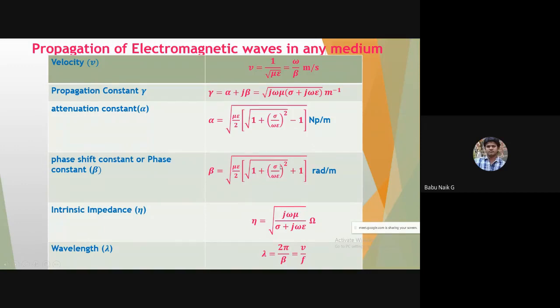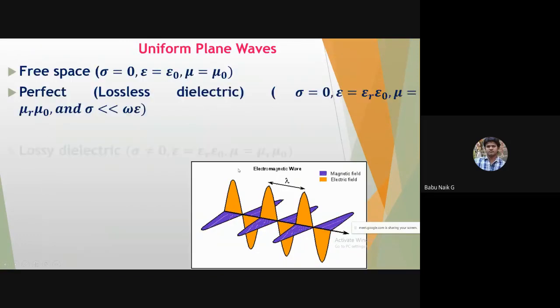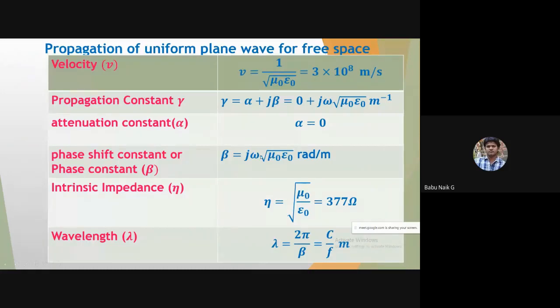So 2 get cancelled here. Then we'll have the omega and epsilon. Omega is nothing but, in free space, omega equal to omega naught, and epsilon is equal to epsilon naught. You can substitute in this equation. Then that equation will have beta is equal to j omega under root of mu naught into epsilon. This one is in radian per second, which we are going to calculate for free space, the phase shift constant.